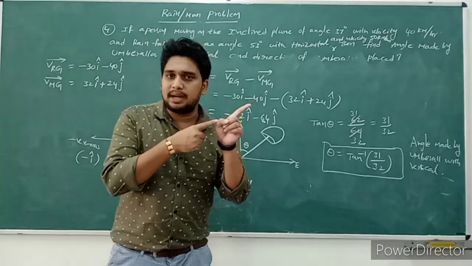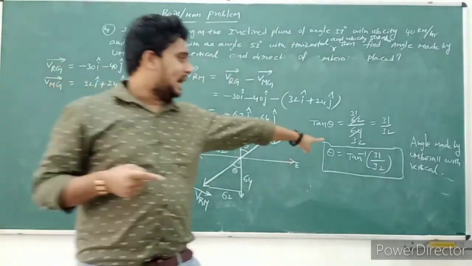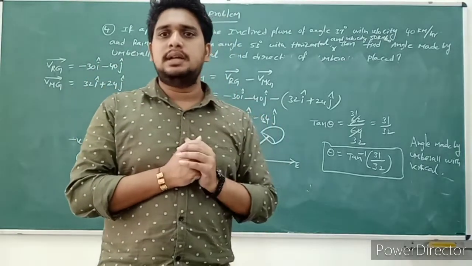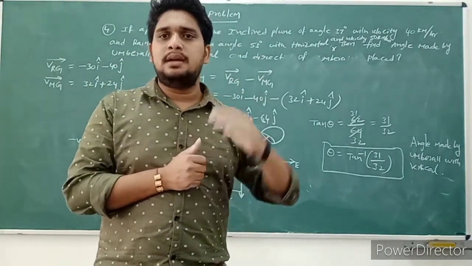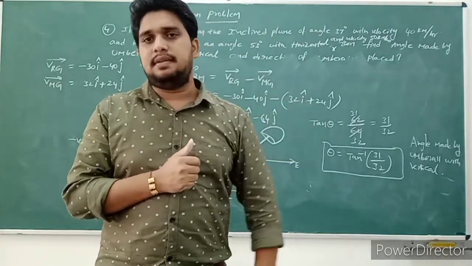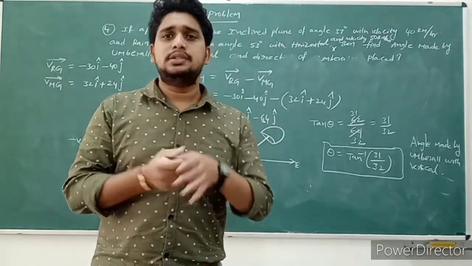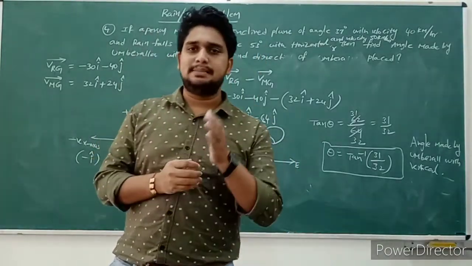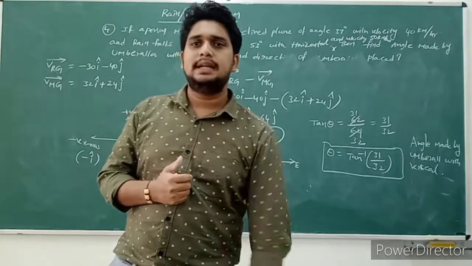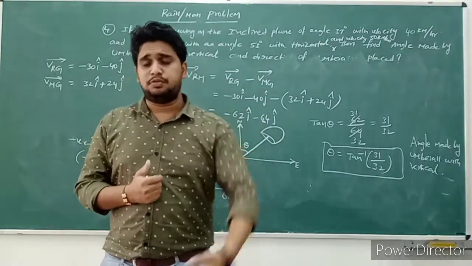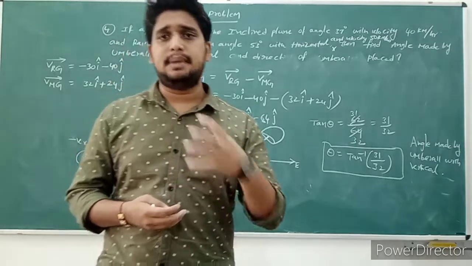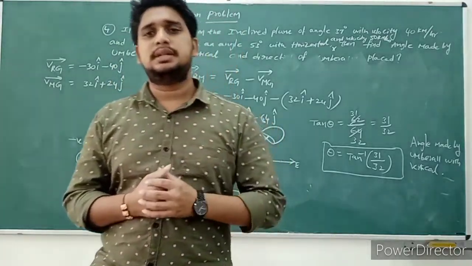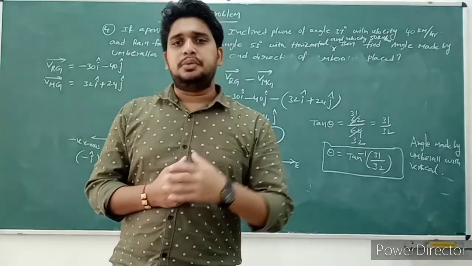Okay. If you hold the umbrella at an angle of tan inverse of 31 by 32 with the vertical, definitely that person will protect himself from the rain. So this is the solution for this question. If you have any doubts, please mention them in the comment box. I will explain a few more problems on this relative velocity rain concept in further lectures. I hope you all understood this lecture. So thank you so much.